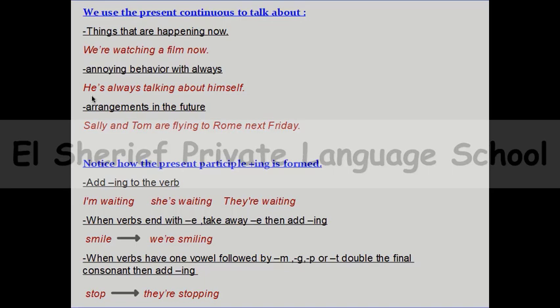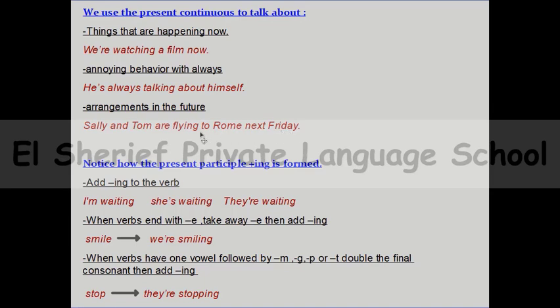For example, another example, we can say that, she is always interrupting me while I'm talking to my friends. So this is annoying behavior. We can use always in the present continuous when we are talking about annoying behavior. Number 3, arrangements in the future. When you have a plan, especially when you have arranged everything about something in the future, you can use present continuous, like Sally and Tom are flying to Rome next Friday.